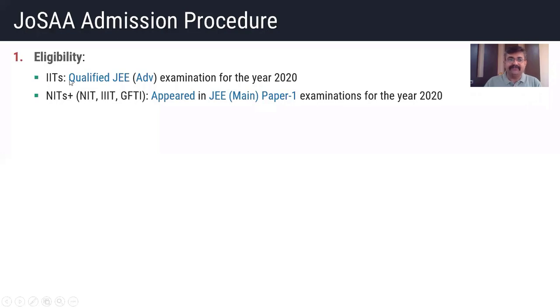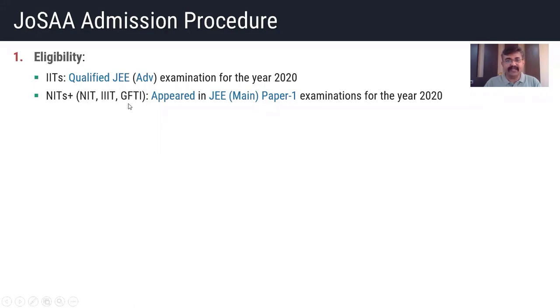That is compulsory for IIT admission. And for NITs plus, which is what JOSAA calls the system, it includes NIT, IIIT and GFTI. Wherever you read the concept of NITs plus, it includes all 3.